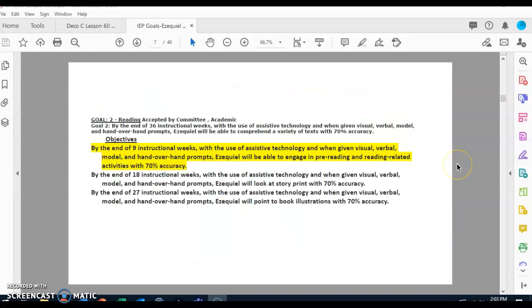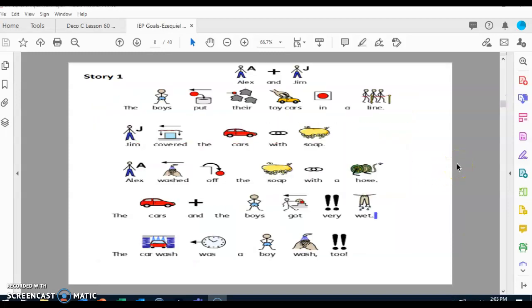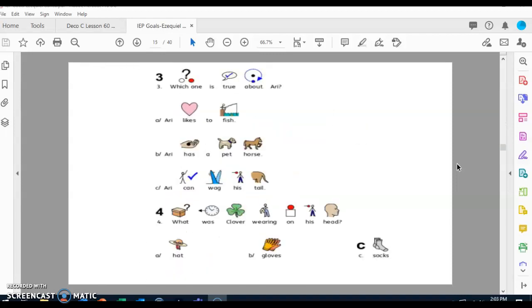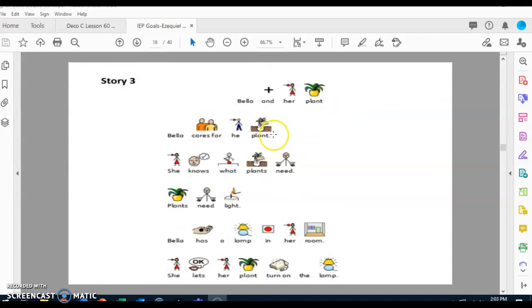Let's go ahead and look at goal number 2. We're going to read a story. We're working on story number 3 today. The title of the story is Bella and Her Plant. Bella cares for her plant. She knows what plants need.